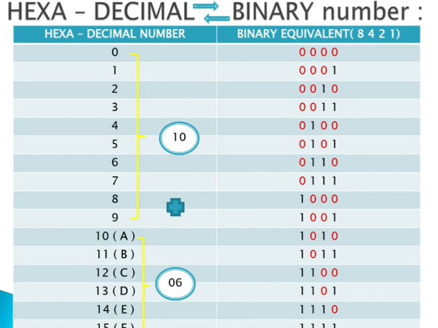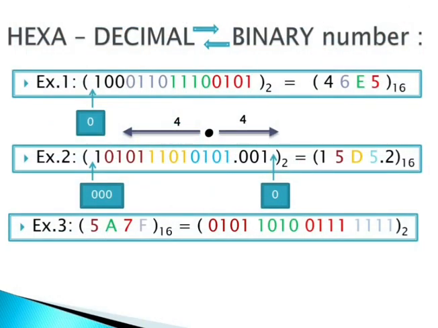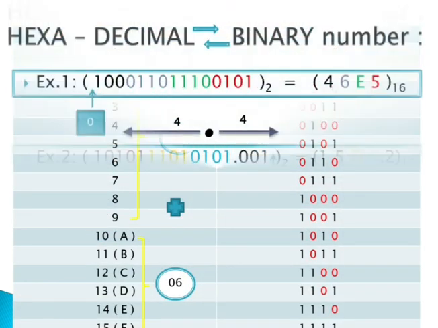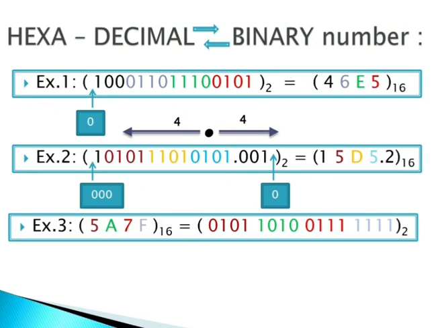1101, search it, it is D. That's why I wrote D. 0101 again, it's 5. And 001, see, 001 is 1. That's why I wrote 1. The complete answer is 15D5.2 as hexadecimal.